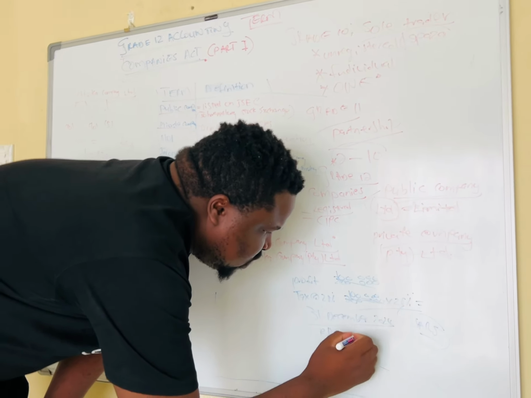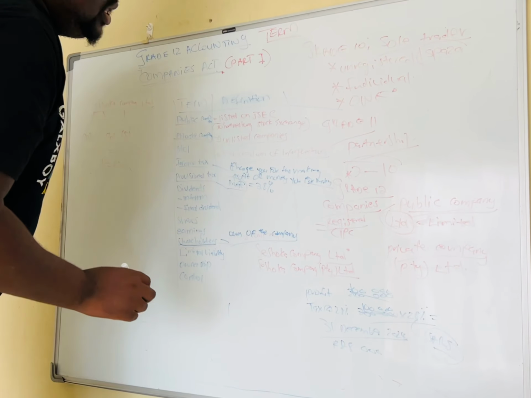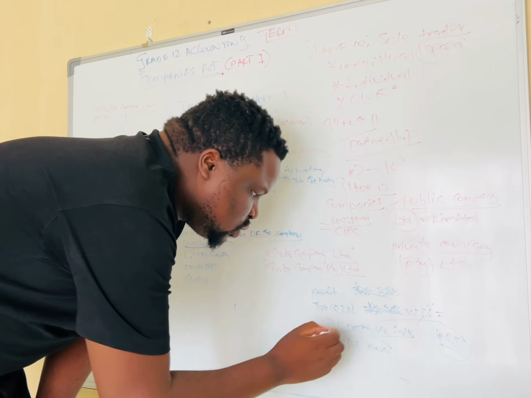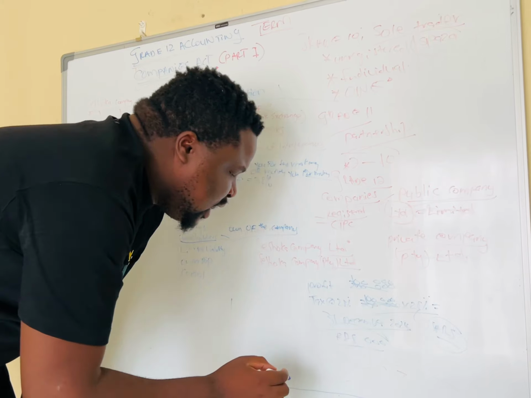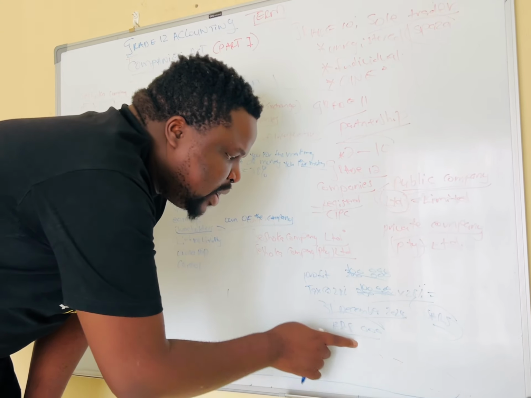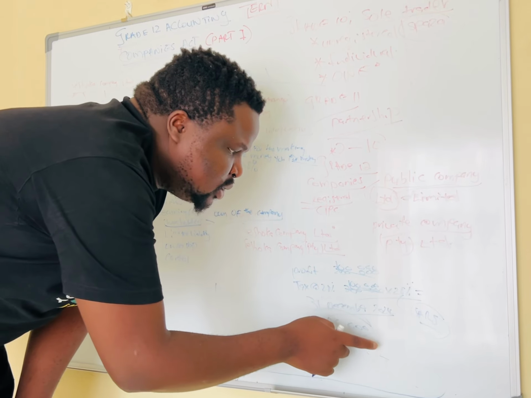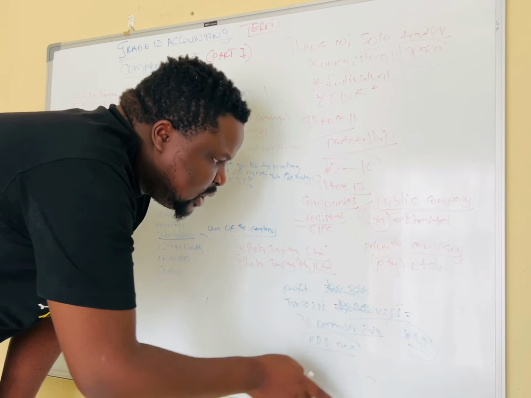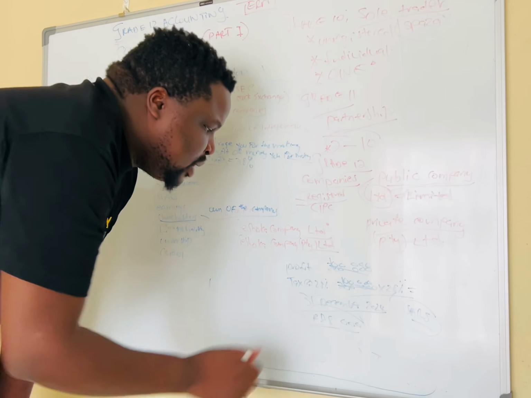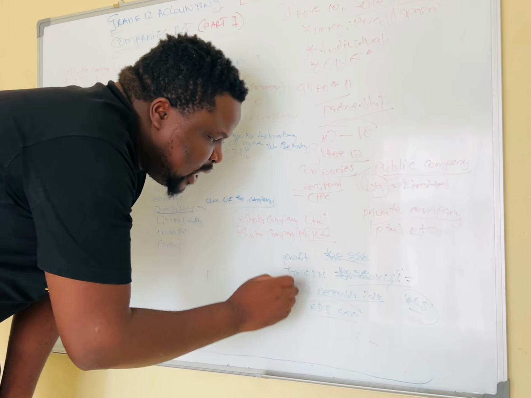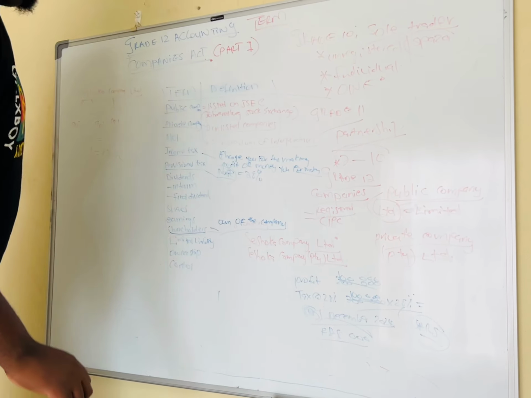Then that will give me 28,000 tax. That 28,000 tax is the one that I have to pay over to SARS. And if you don't pay this, there are consequences, there's interest and penalties that you have to pay. But remember, you pay this at the end of every year.